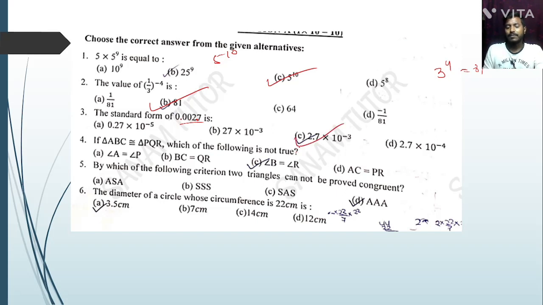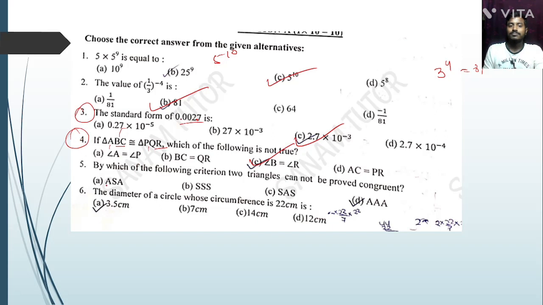If triangle ABC is congruent to triangle PQR, which of the following is not true? A and P first, correct. Then BC and QR last, correct. B and R middle, no. So option C is the correct answer. This type of question will surely come in the exam.